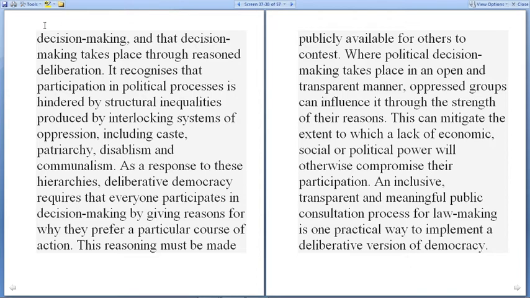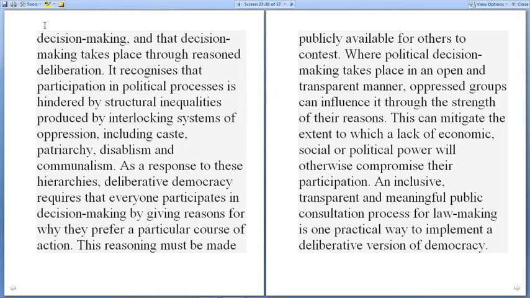As a response to these hierarchies, deliberative democracy requires that everyone participates in decision making by giving reasons for why they prefer a particular course of action. This reasoning must be made publicly available for others to contest. Where political decision making takes place in an open and transparent manner, oppressed groups can also influence it through the strength of their reasons. This can mitigate the extent to which a lack of economic, social, and political power will otherwise compromise their participation.